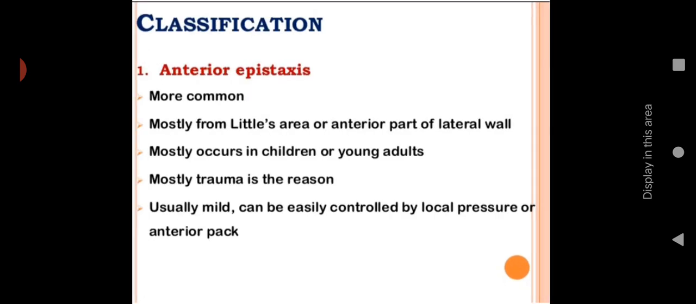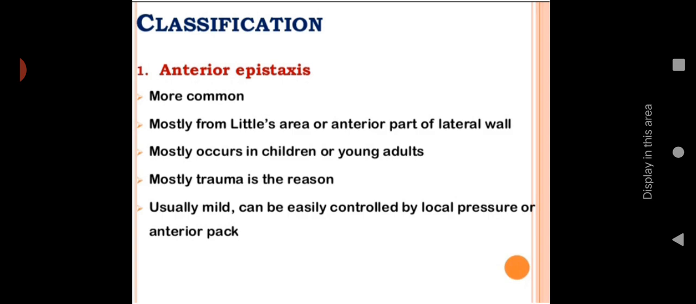First one, anterior epistaxis, that is more common, mostly from Little's area. Little's area means the anterior part of the nasal tract, and in that area there are mainly four small arteries present. That is a bunch of arteries. That part is called Little's area. You just review it in your anatomy and physiology book.